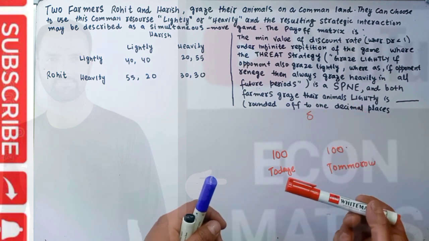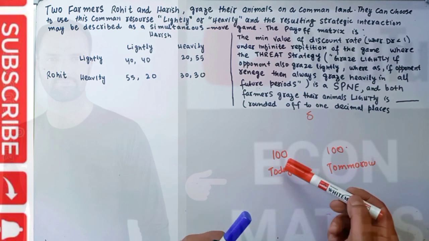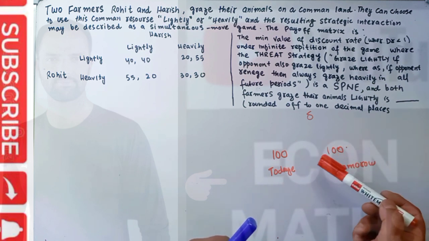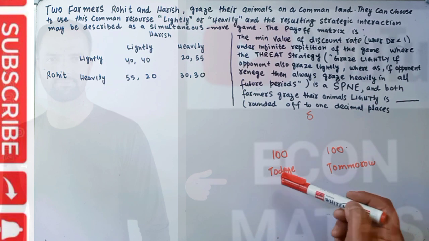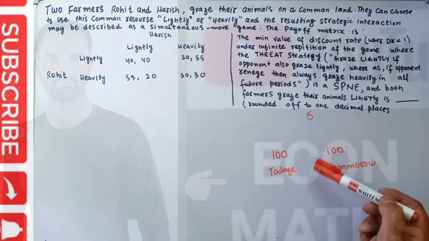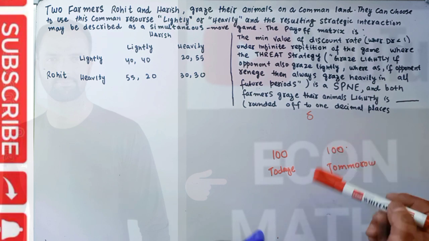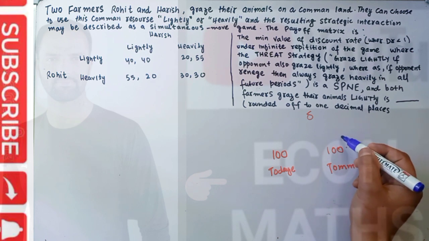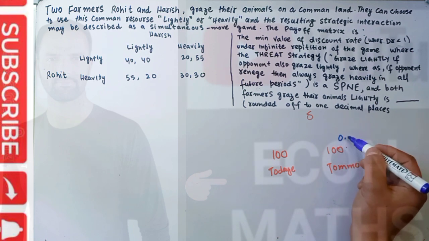Here, people value $100 tomorrow less than $100 today, that means the value of $100 today is greater than the value of $100 tomorrow, and we use the discount rate, let us say delta. Let us say the discount rate is 0.8.